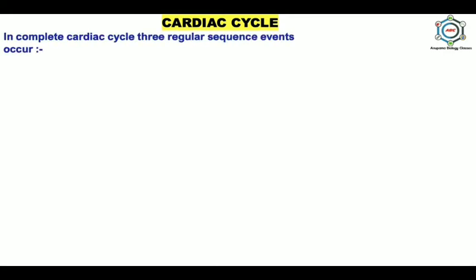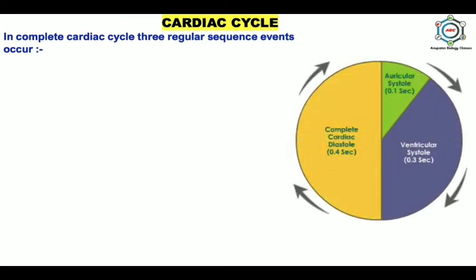Now the cardiac cycle means the working of the heart. So the heart pumps blood to all parts of the body, and it pumps over 7,000 liters of blood daily. To pump out blood, the heart chambers undergo alternate contraction and relaxation. Contraction is known as systole, and diastole means relaxation. The complete cardiac cycle has three regular sequences. You can see in the picture the complete cardiac diastole, auricular systole, and ventricular systole.